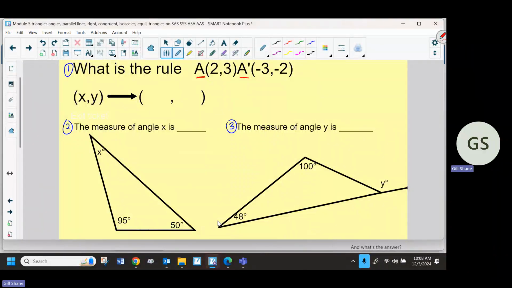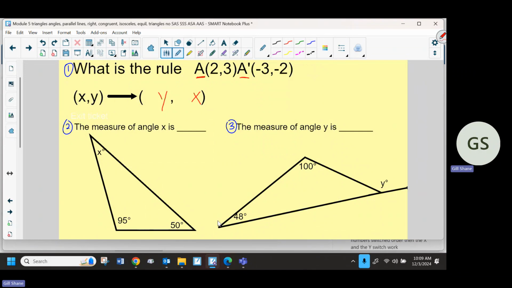Did, right? The 2 was in front, now it's in the back. The 3 was in the back, now it's in the front. So if your answer is yes, when you go to write the rule, you switch the order. If the numbers switch order, then the X and the Y switch order.